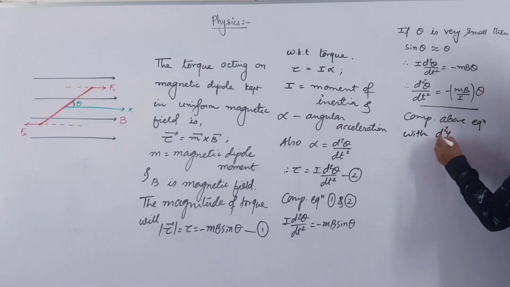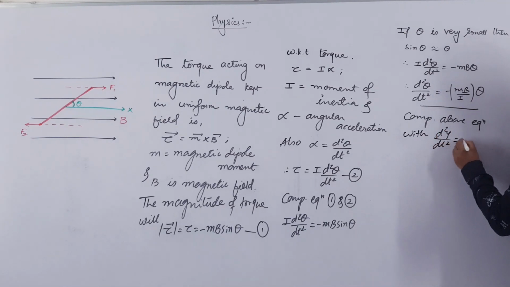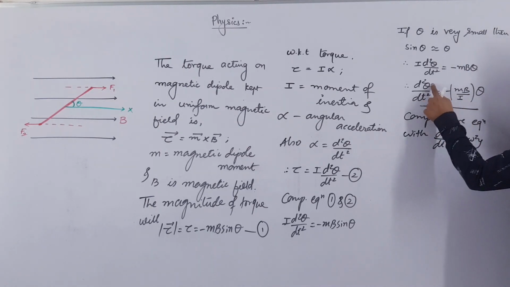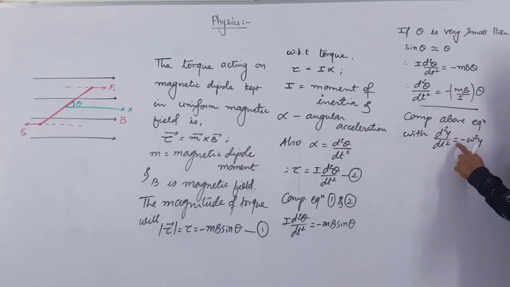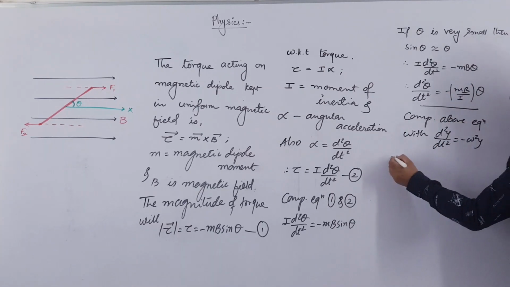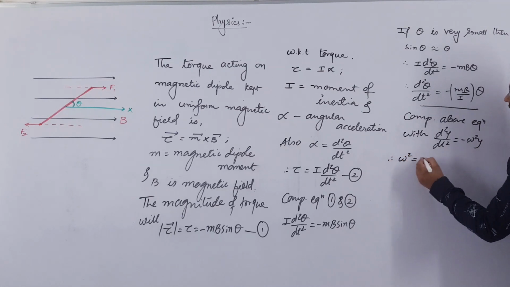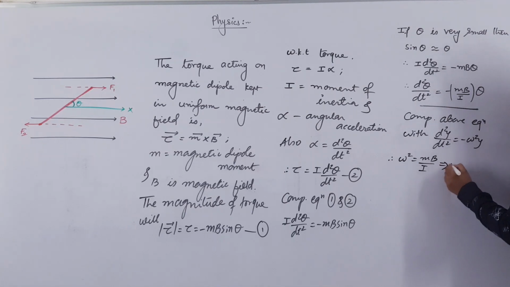So comparing the above equation with d square y by dt square is equal to minus omega square y, here instead of theta we have y. Y is displacement and here we have angular displacement. Negative sign, so omega square. Therefore we can say that omega square must be equal to mB over I, which implies that omega will be equal to the root of mB over I.